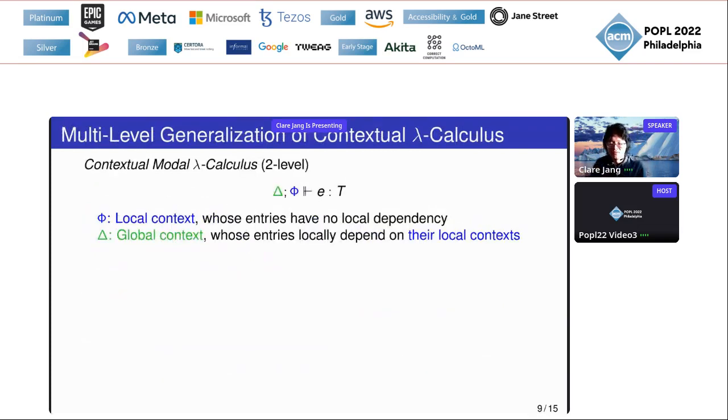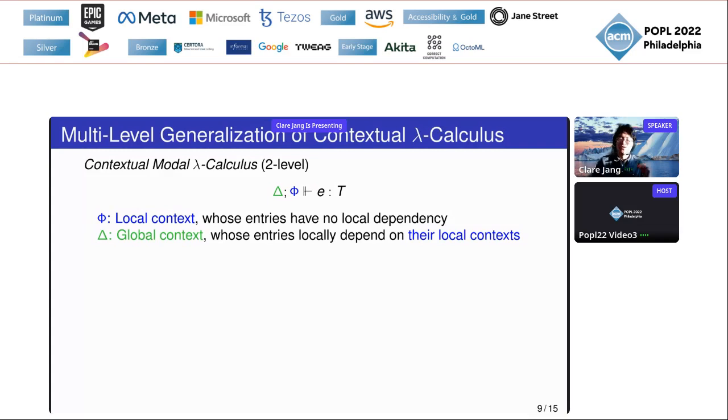These features lead us to extend the two-level contextual modal lambda calculus to a multi-level polymorphic calculus. In the two-level calculus, there are two contexts: the local context phi, whose entries do not have any local dependency, and delta, whose entries can depend on a local context.